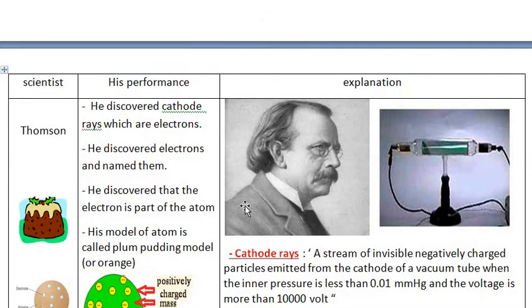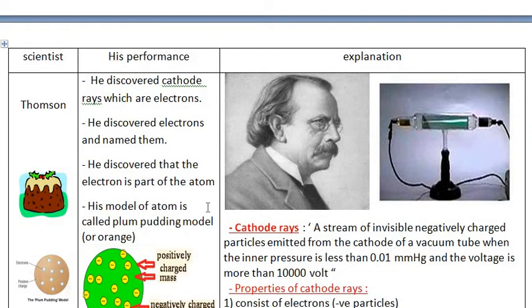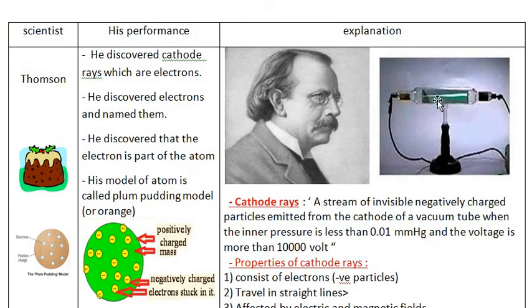The second scientist, or next scientist, is called Thomson. Thomson was working on different experiments. One of his experiments was on a tube that he invented. This tube is called cathode rays tube. It is made of glass to metal to glass. This is glass. Two elements here, maybe iron, aluminium, copper, and so on.